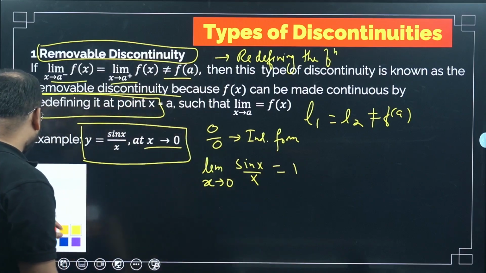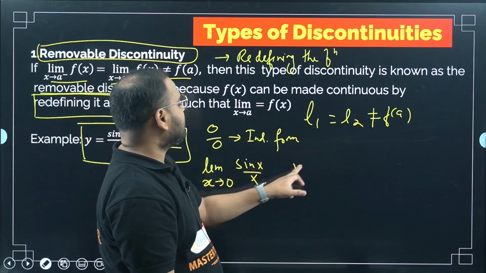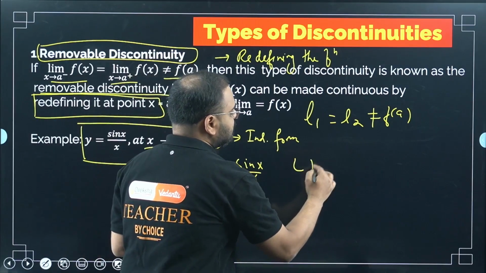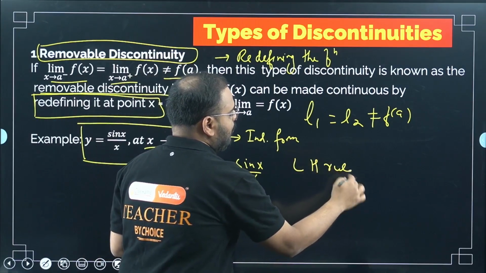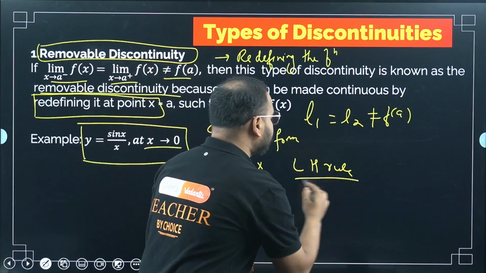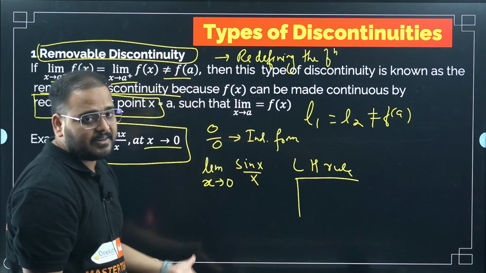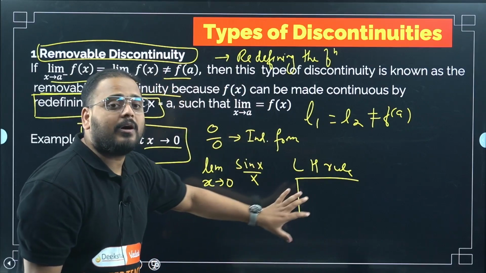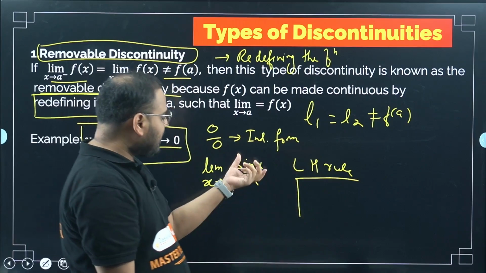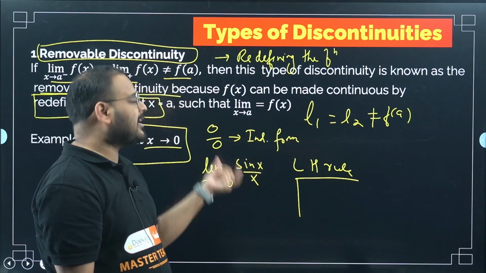We can use a rule called L'Hospital's rule, the LH rule. What this rule helps us with is to resolve an indeterminate form of this kind using the differentiation technique. We differentiate both numerator and denominator, and after that we will be able to eliminate the indeterminate form.